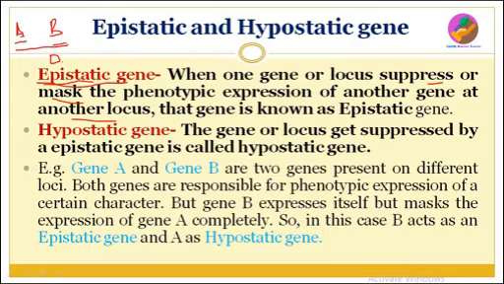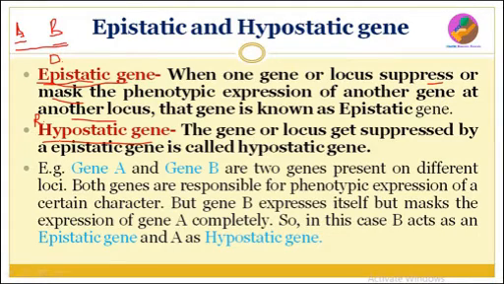Epistasis and dominance. Now we will see hypostatic gene. As we have seen, this shows similarity with the recessive gene, but here the concept is different. Recessive is the term used for alleles which are present on the same gene. The allele which gets masked is known as recessive. But here the concept is another.